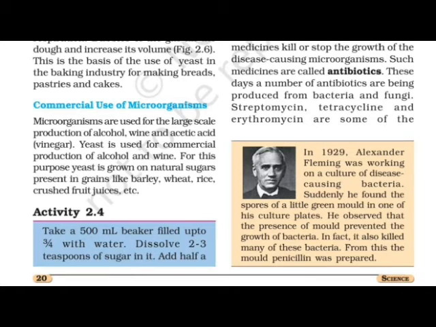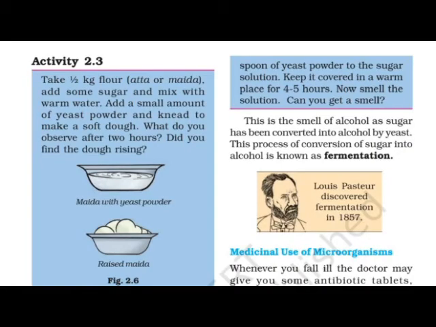These microorganisms are used for the large scale production of alcohol, wine and acetic acid, that is vinegar. I don't want to talk about how alcohol, wine and acetic acid are utilized, you know it very well. Just keep in mind where it is used and all the things you must know about it.